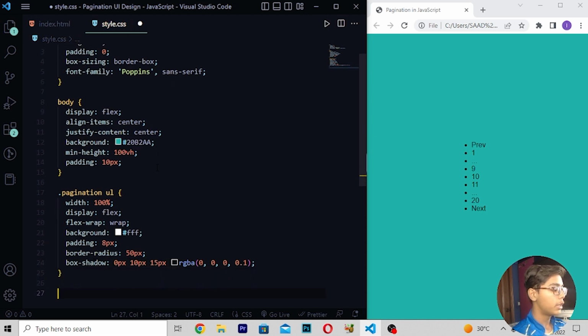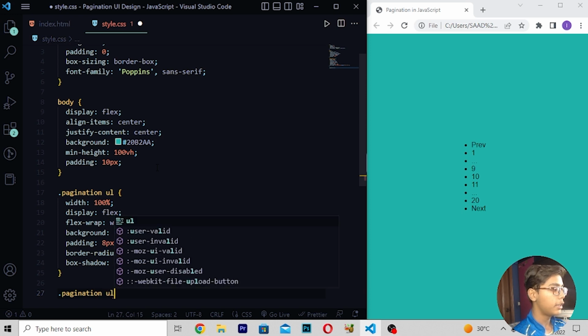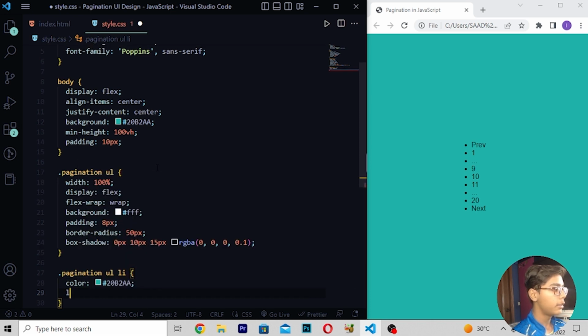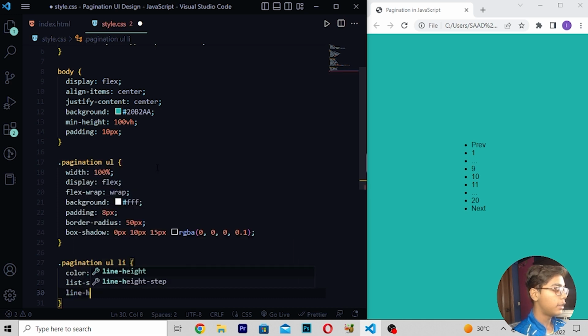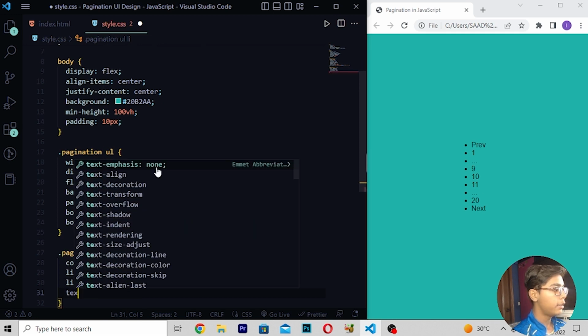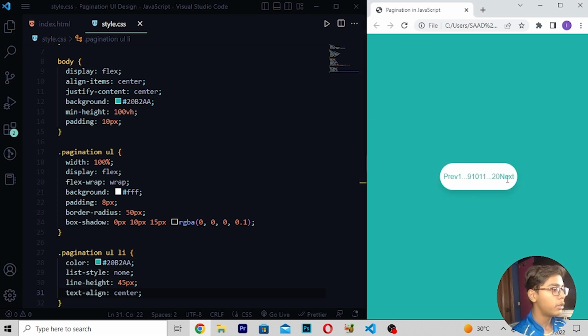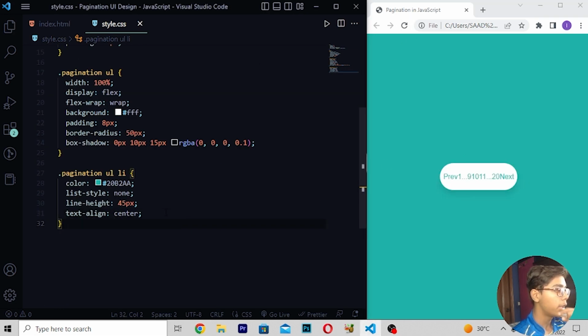Close this, move down, write here dot pagination, so here I will be writing, then write here UL LI, and write color which should be 20b2aa, then write list style which should be null, then write line height which should be 45, so here I will be now writing line height 45 pixel, then write text align center, so write like this, save this, then reload, and you can see now we are just getting it in line, but it is not looking good now.